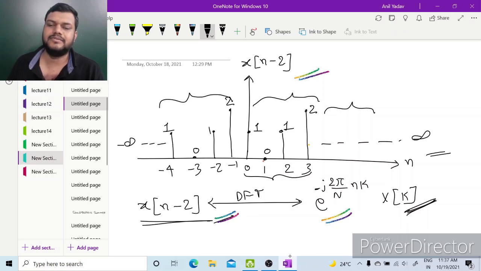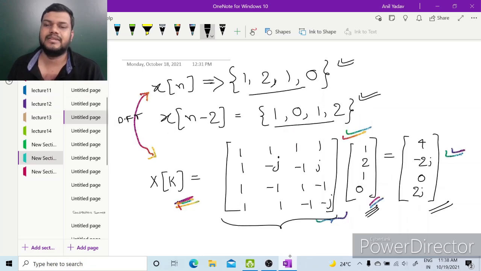So by time shifting property we can say x[n minus 2] has discrete Fourier transform as e to the power minus j 2 pi by N k X[k]. We know for a 4 cross 4 DFT the matrix is this. So for x[n] we can calculate X[k] directly by multiplying x[n] with this 4 cross 4 DFT matrix. So this X[k] will be 4, minus 2j, 0 and 2j.